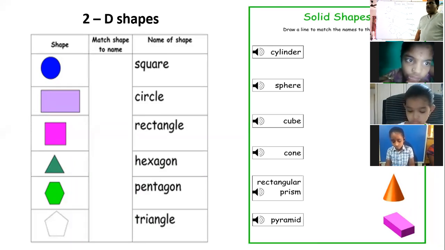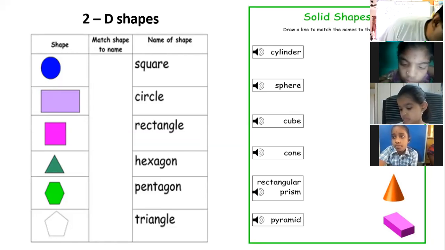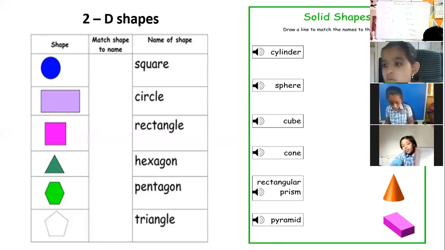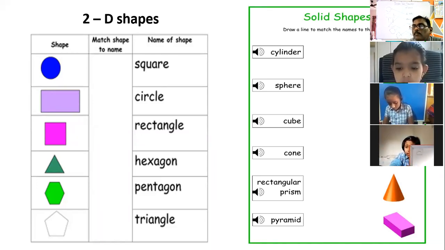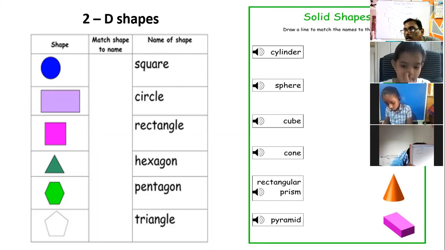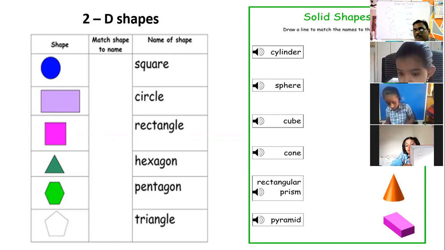Sir, the one I have drawn in my book, the 3D type, which I can't see. You have drawn a similar shape which looks like a cuboid, but that is not a cuboid.